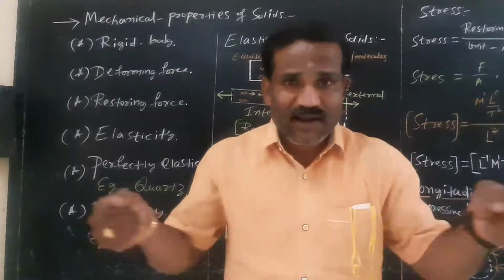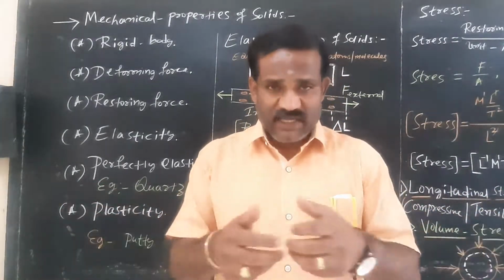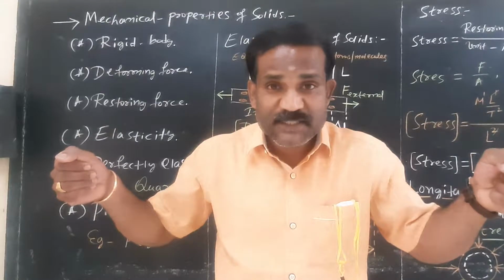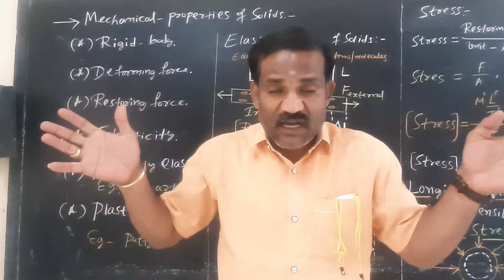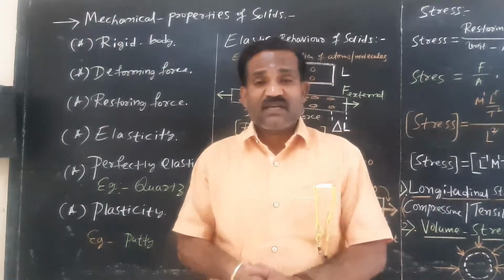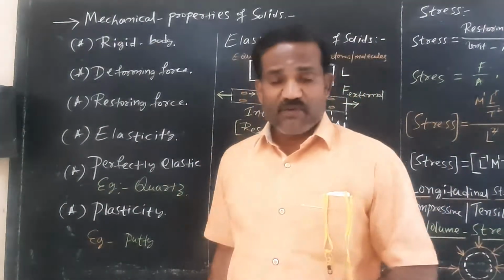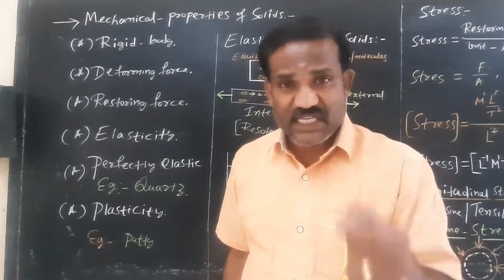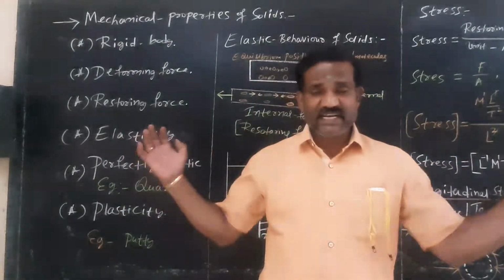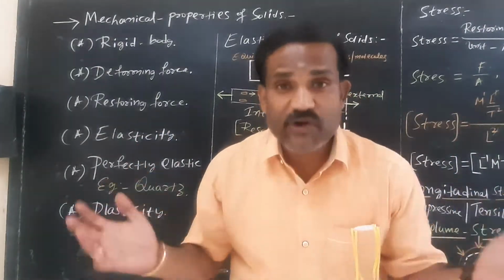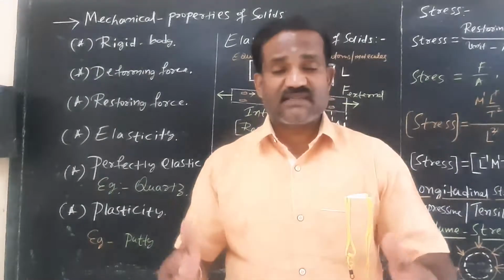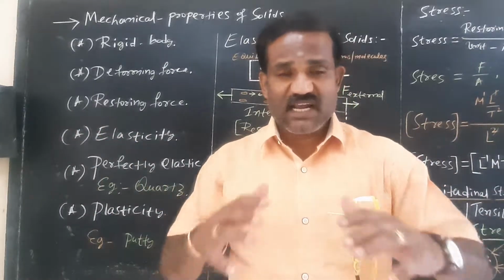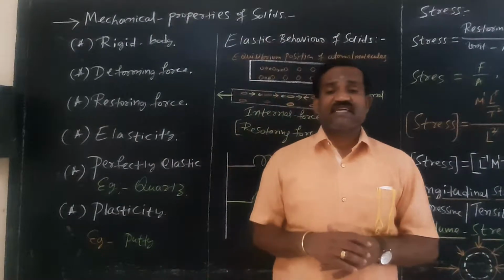Elasticity, you know, rubber and steel are elastic in nature. When you apply external forces, there is a change in shape and size. If you remove the external forces, the body will regain its original shape and size. Elasticity is a property of a body by virtue of which it regains its shape and size after removing the deforming forces. Such bodies are called elastic bodies or elastic materials, and that phenomenon is called elasticity.